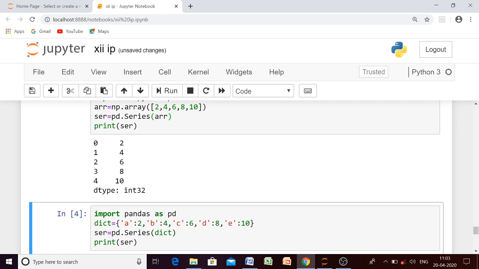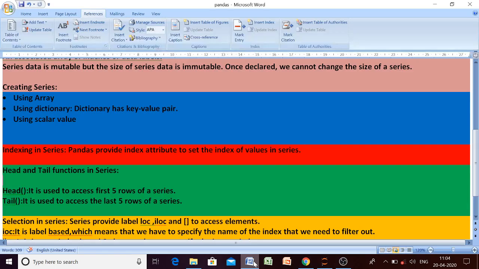No, it will not give you an error. The only difference, beta, is that the index will be 0, 1, 2, 3, 4, which is the default in case of array, since we have not used the index attribute. If you want to give your own index name or index label, then you have to give the index attribute as well. If you do not use this index attribute, then automatically the index will start from 0.